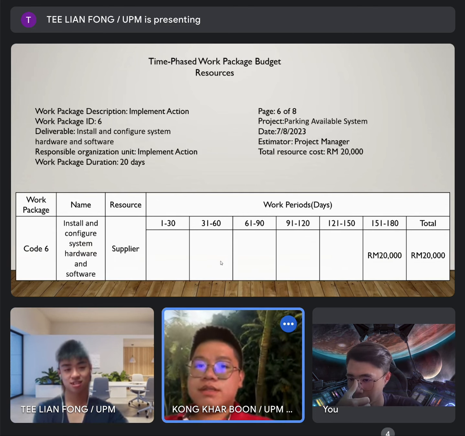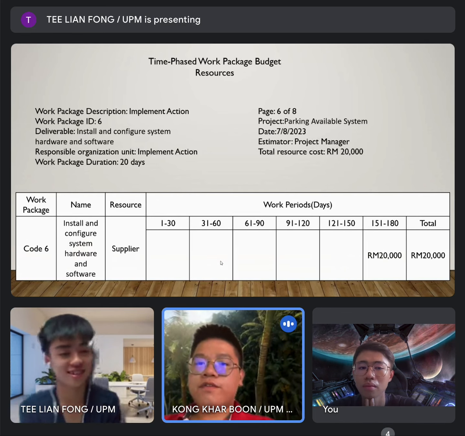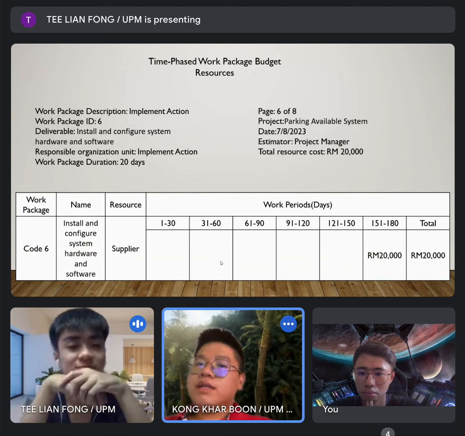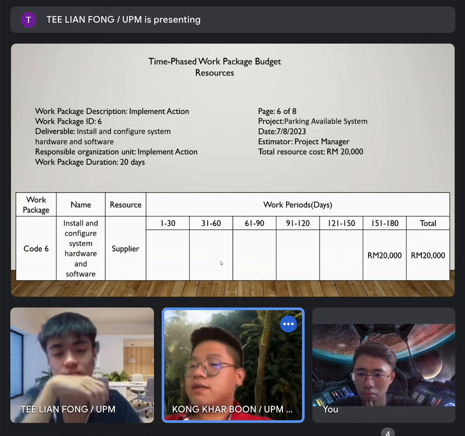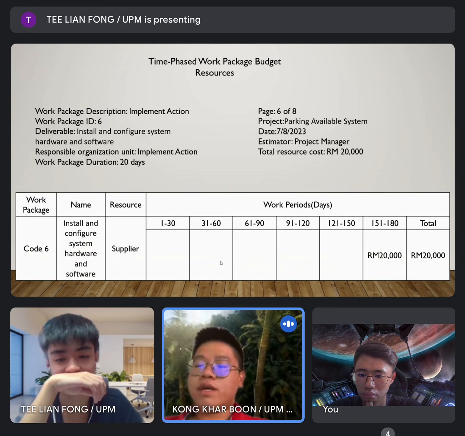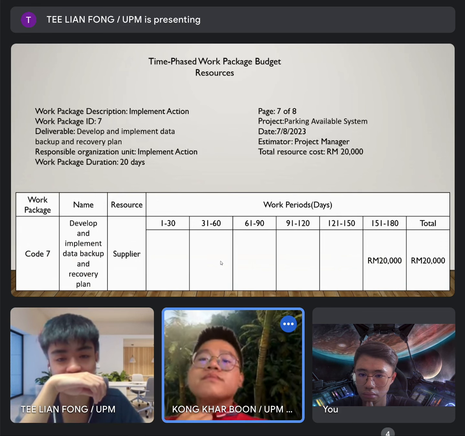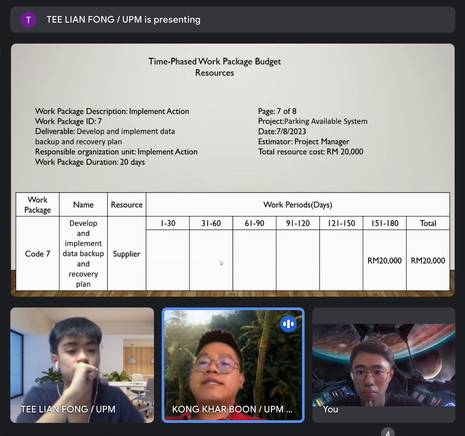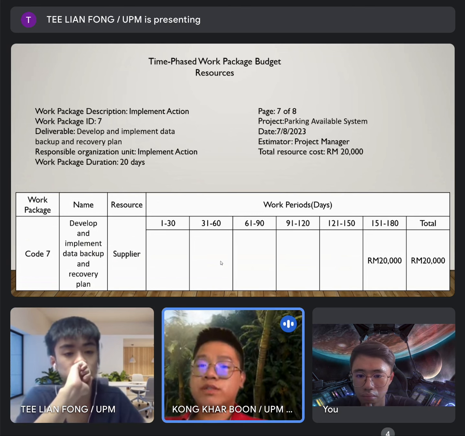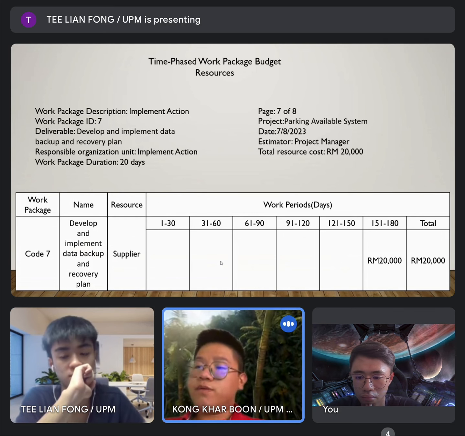For the sixth one, the deliverable is install and configure system hardware and software. The responsible organization unit is implementation, and the work package duration is 20 days. The total resource cost is 20,000, which is placed between 151 and 180 work periods. For the seventh, the deliverable is develop and implement data backup and recovery plan. The responsible organization unit is implementation, and the work package duration is 20 days. The total resource cost is 20,000 ringgit, placed between 151 and 180 work periods.